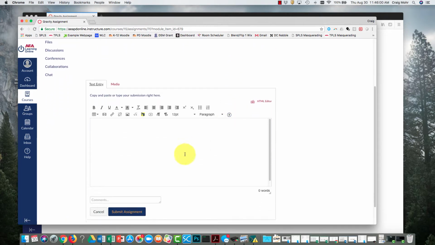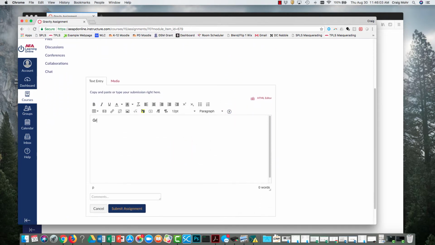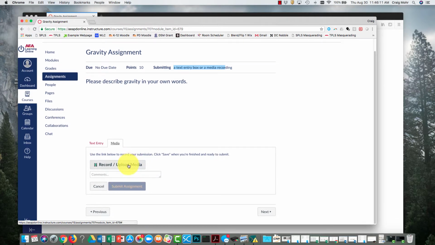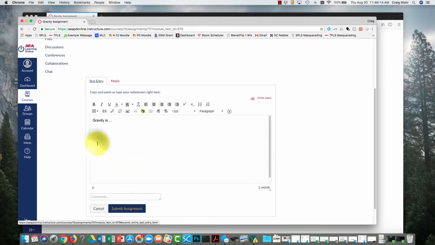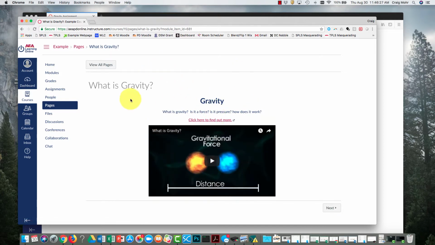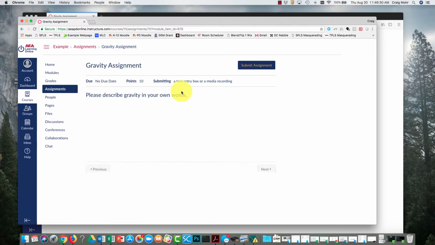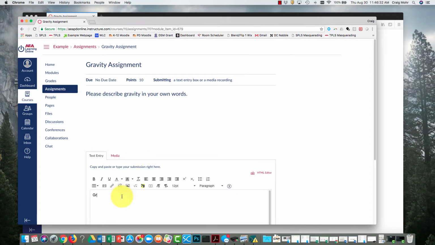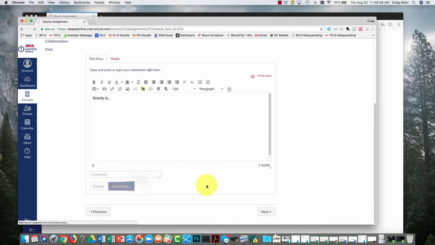So you click Submit Assignment, and you get to write, or if you want to do media, you just click Record, and it'll allow you to record right there as well. You'll notice these Next and Previous buttons at the bottom. The Next and Previous take you from one resource to the next. So if I go Previous, I'm going to get to this page. If I go Next, I'm going to get to the assignment. And we'll go ahead and submit that.